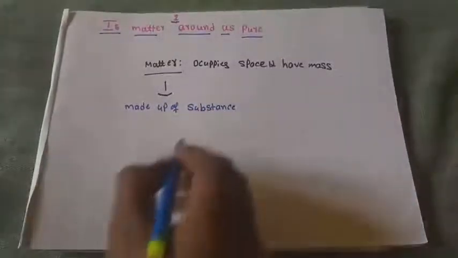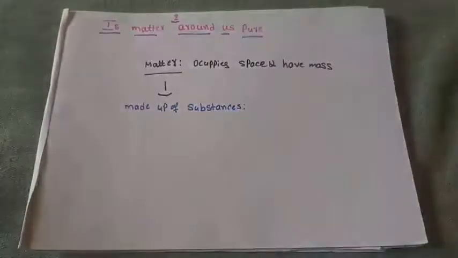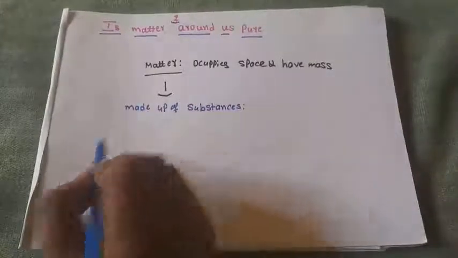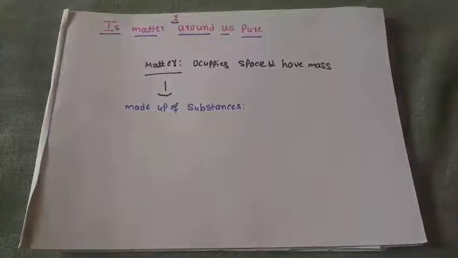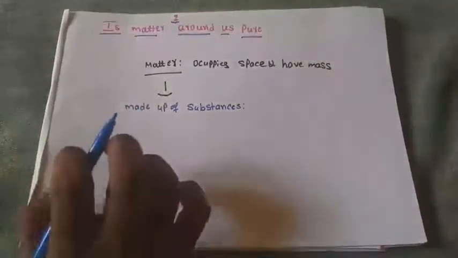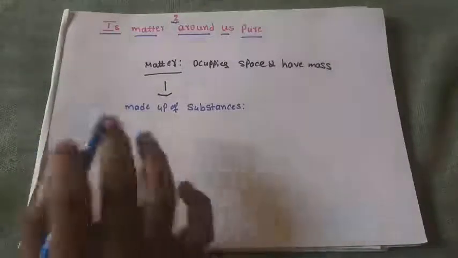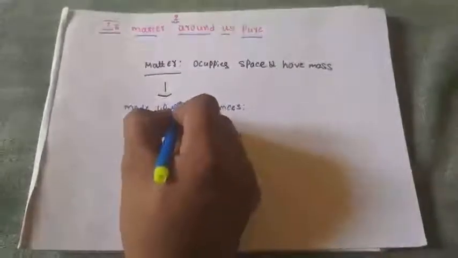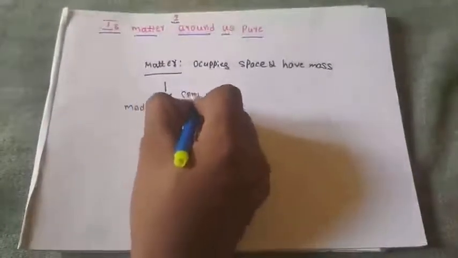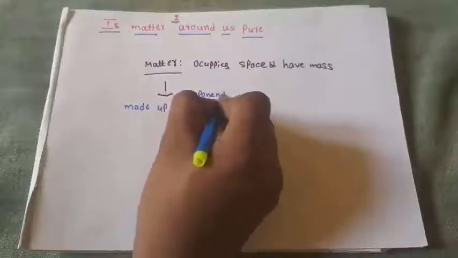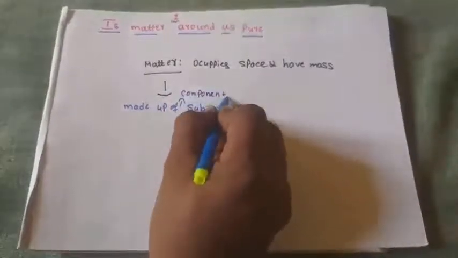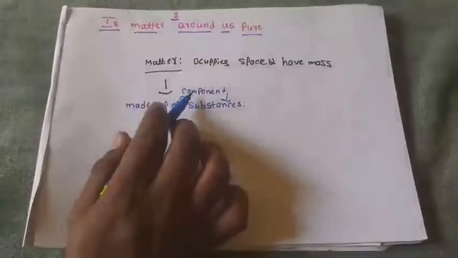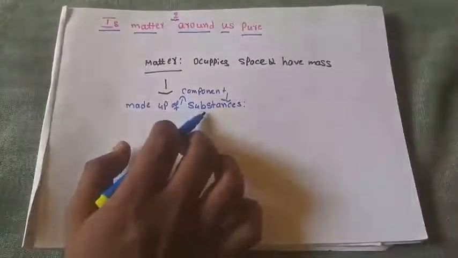If they are made up of substances, is it only one type of substance or more than one type? The matter is made up of one or more components, and those components are nothing but substances.